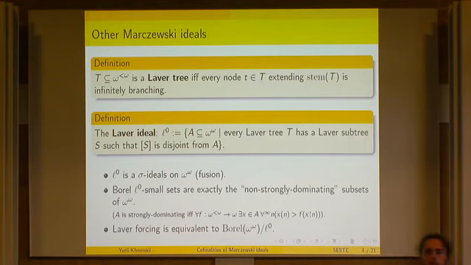It's not really relevant. And Laver forcing is equivalent to Borel sets modulo this ideal. Good. So these are fairly basic definitions. For example, there's this paper by Jörg Brendle, Strolling Through Paradise, where he considers these ideals and a bunch of others and proves that they're all not containing one another and so on.